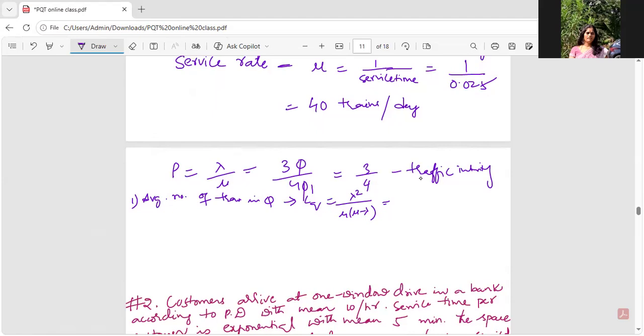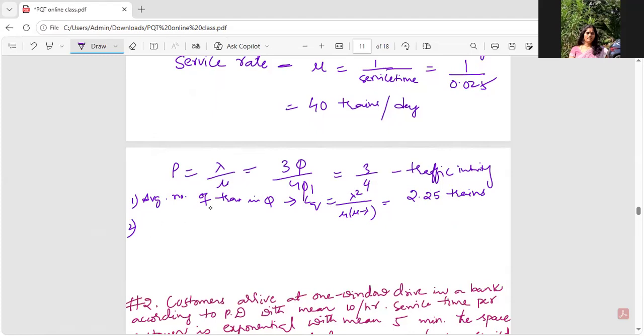Its answer turns out to be 2.25. When I get it in fractions, I will round it off to a higher or lower number depending on the decimals.